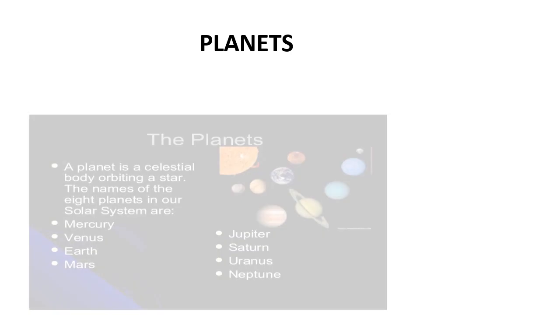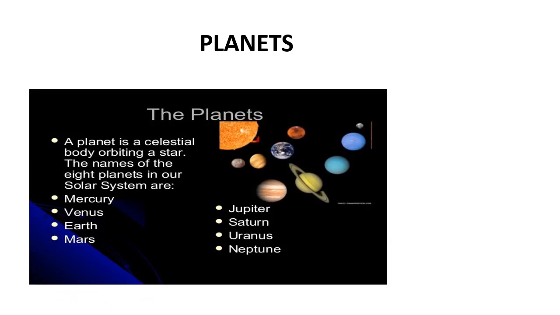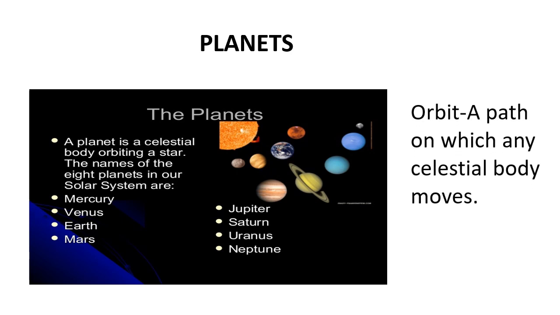Next, celestial bodies which are important members of the solar system are planets. A planet is a celestial body which orbits a star, meaning it moves around a star. An orbit is a path on which any celestial body moves. So all planets move on their fixed orbit around the sun.